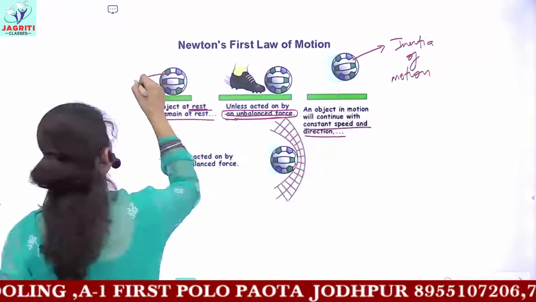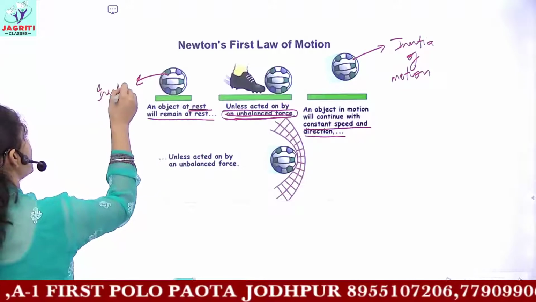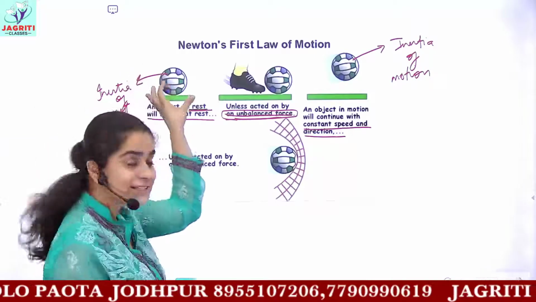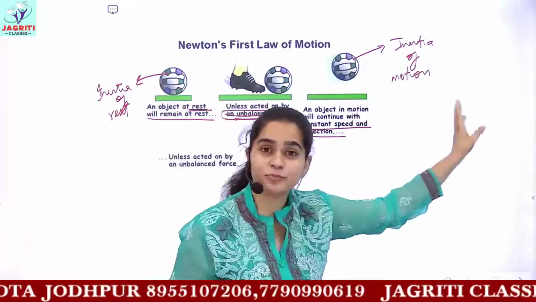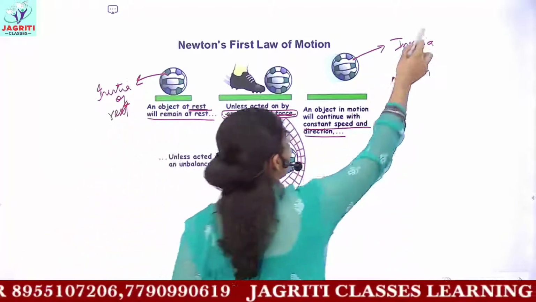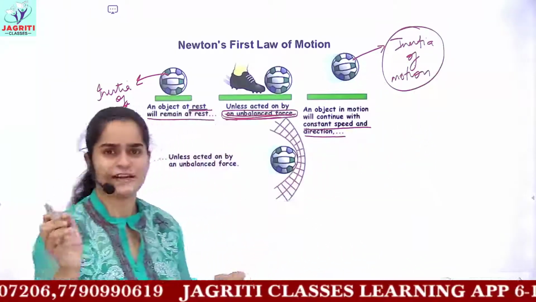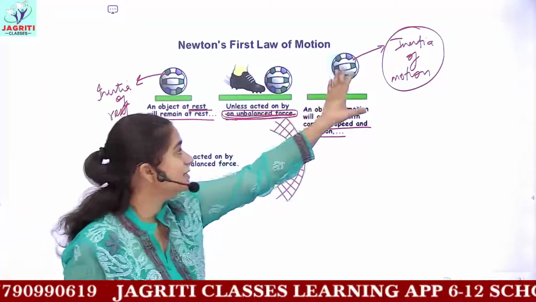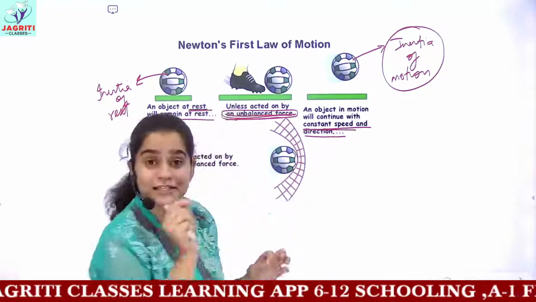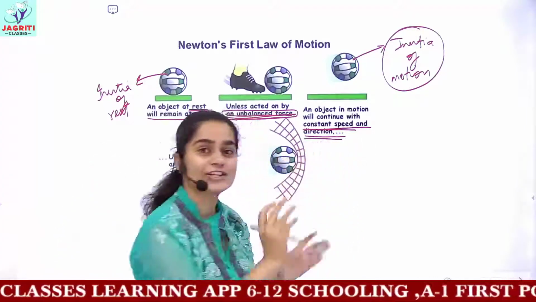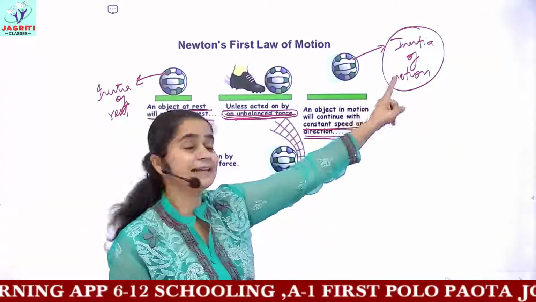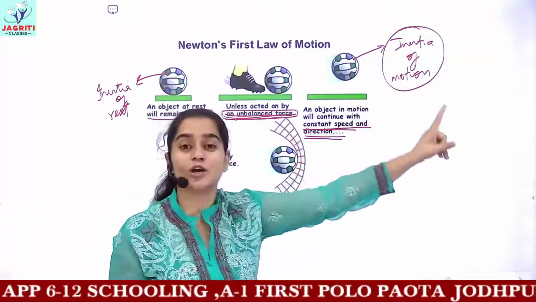Initially, this object was having an inertia of rest. Now the inertia of rest of this object changed to the inertia of motion due to the application of this unbalanced force. Now this object has inertia of motion and inertia of direction in fact as well. So you can say that this object will continue with the constant speed with which it is moving and in the same direction where it is being projected or where it is being moved. So this object has inertia of motion as well as inertia of direction.